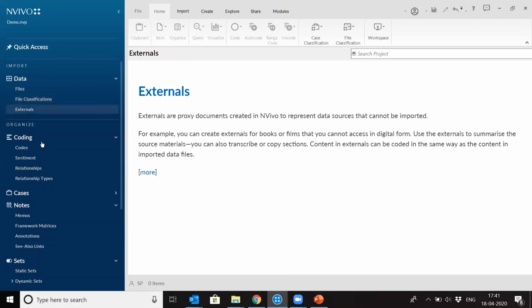And then there will be a second panel here. It will come when I open any file. It will be the list panel, and the third panel will be the description panel, on which, as the name suggests, any file opens, or we can open any file. So let's start by bringing in data inside NVivo.